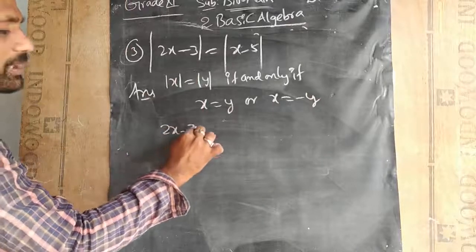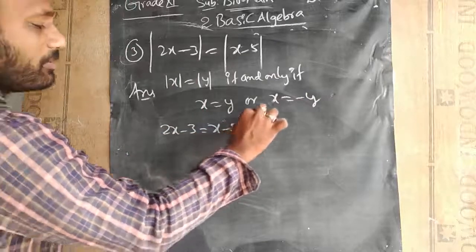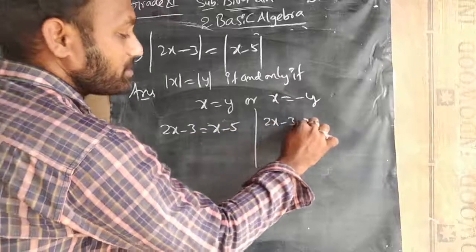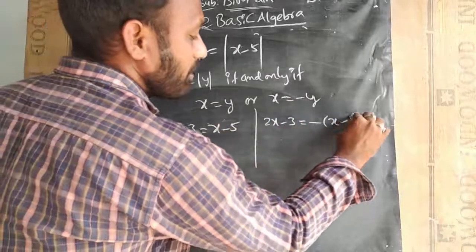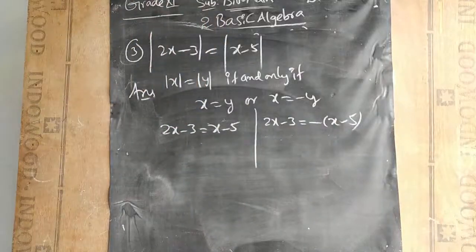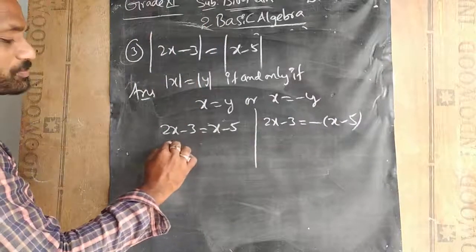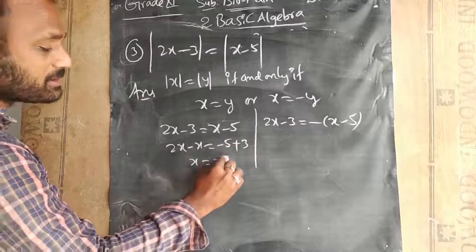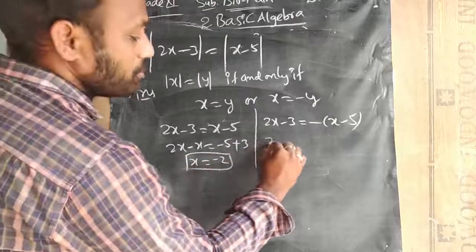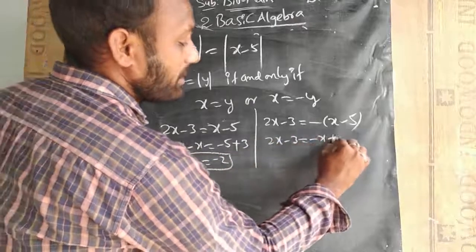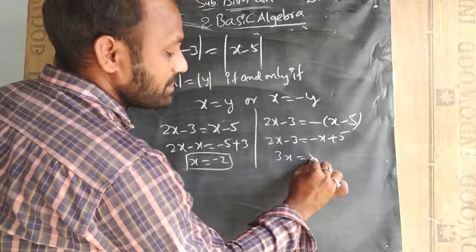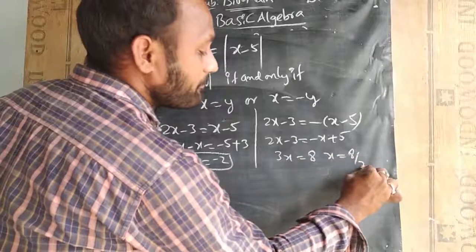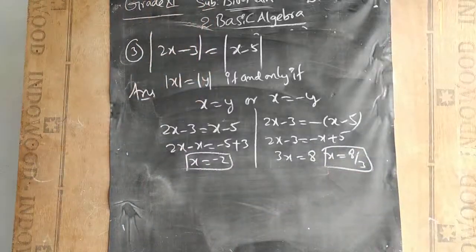We can write 2x - 3 = x - 5 or 2x - 3 = -(x - 5). If I transpose, 2x - x = -5 + 3, so x is -2. Then 2x - 3 = -x + 5, so 3x = 8, x will be 8/3. So this is the way of obtaining the solutions of the equations. We'll see another question.